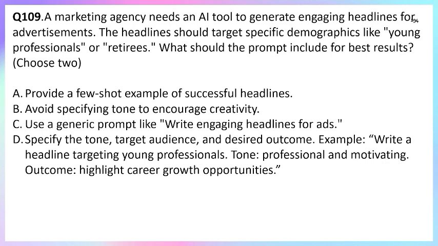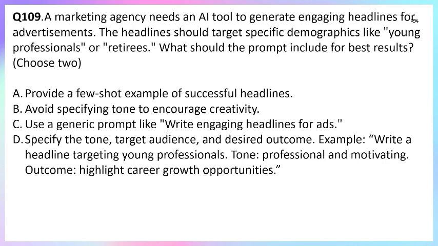So what does the question ask? The question asks what the prompt should include for the best result, and we have to choose two out of the four. One is to provide few-shot examples of successful headlines. Yes, this is the correct one. Few-shot prompts improve the quality by showing the AI what good output looks like. So option A is the correct one.